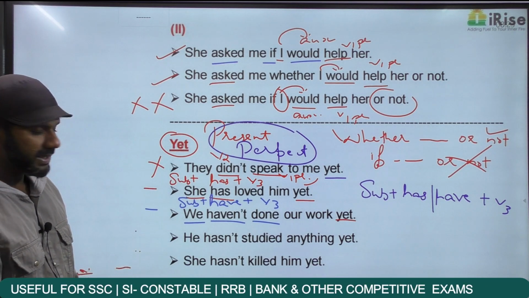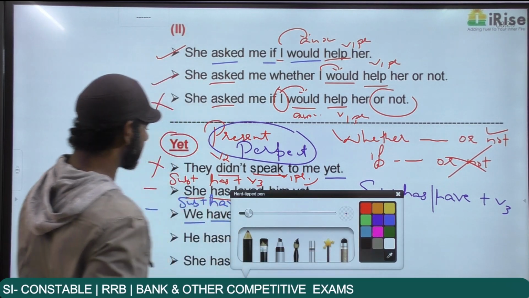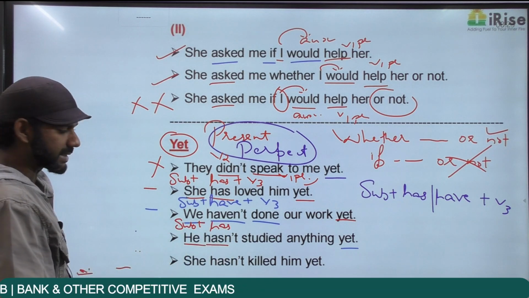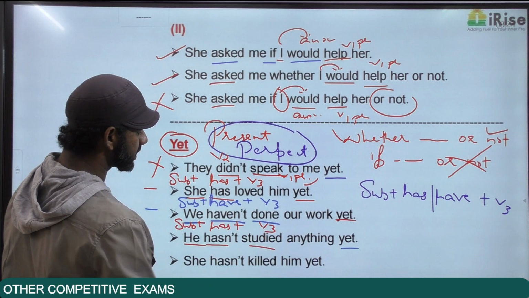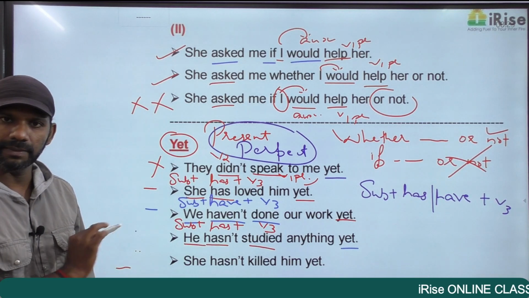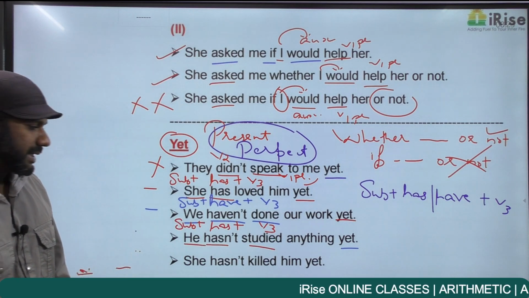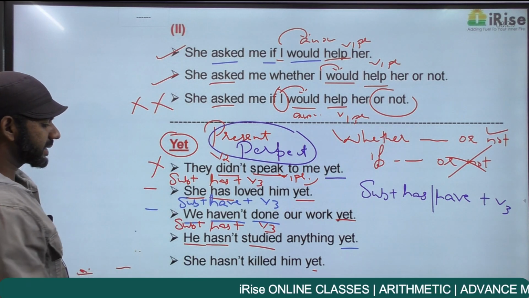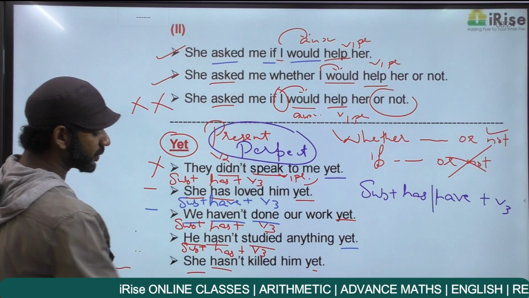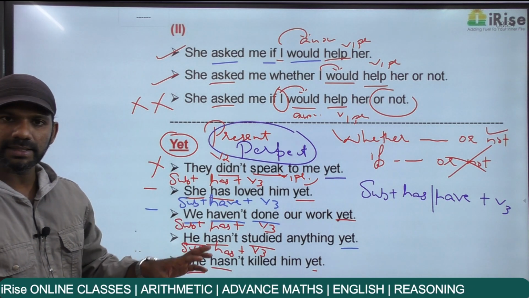Come to the next one. He hasn't studied anything yet. He hasn't studied anything. The subject here is he plus has; instead of has, it is hasn't, plus studied, which is V3 in this statement. Subject plus has plus V3 is present perfect. Yet comes in present perfect. Leave it. I'll come back to it. Come to the last one. She hasn't killed him yet. Yet is there. She hasn't killed him. The subject is she plus has plus killed, which is V3. Subject plus has plus V3 is present perfect. Leave it there. Now we have four sentences to be considered, the last four. The first one is eliminated.